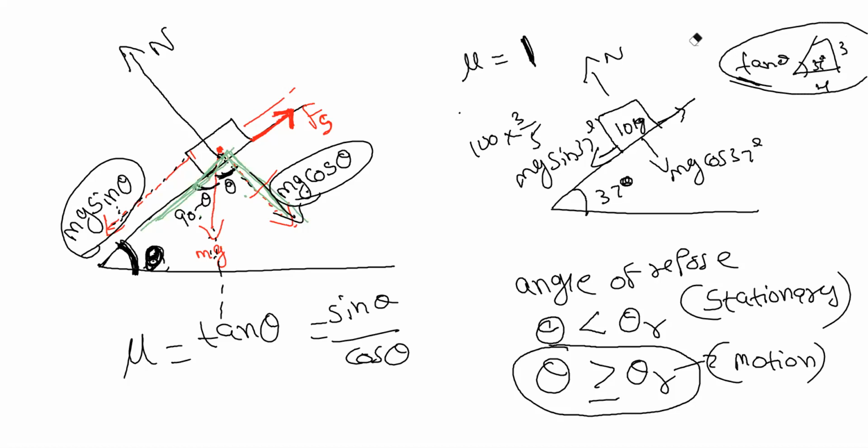This is 37 degrees, right? The side opposite to 37 degrees will be 3, the other one is 4, and the hypotenuse is 5.